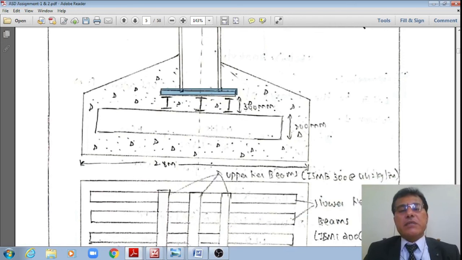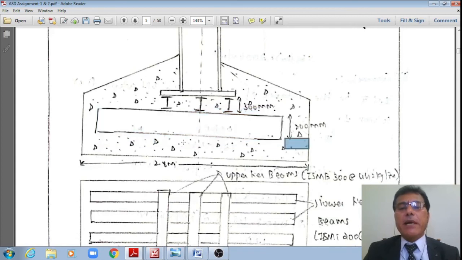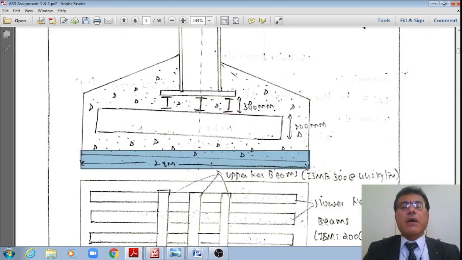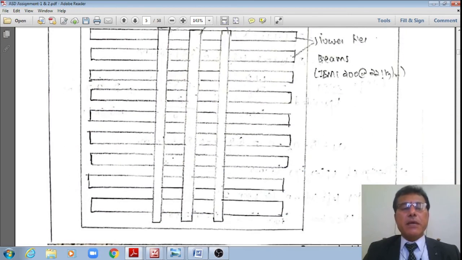That is how it is in section elevation. This length is equal to 2.8. As per the codal specification, I need to add 100 mm extra. Therefore, this is not 2.8, student. From the outer end of the concrete to the outer end of the concrete, it is 2.8 plus 100 plus 100. It should be 3 meter by 3 meter in plan.